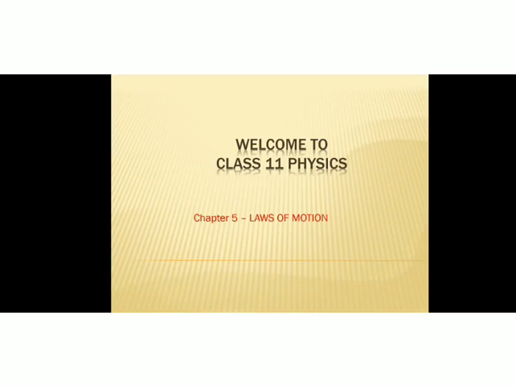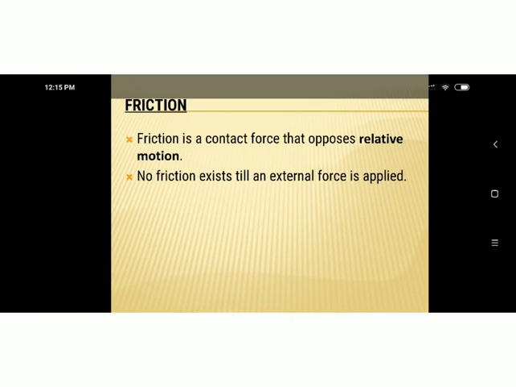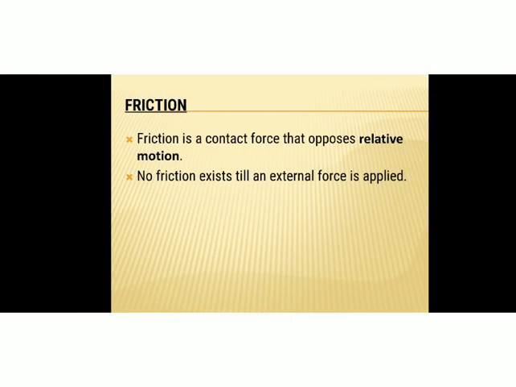Let's continue with our chapter 5, laws of motion. So today we are going to discuss friction. As you know, friction is a contact force that opposes relative motion, and it is the force that develops at the surfaces of contact of two bodies and opposes their relative motion.